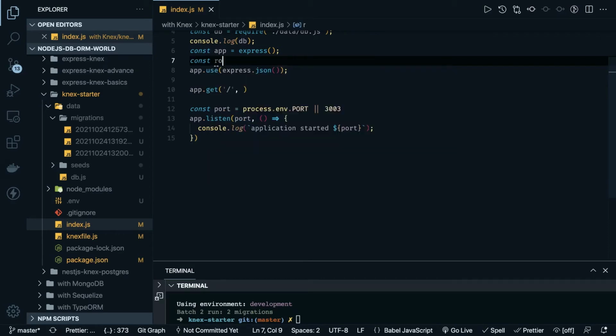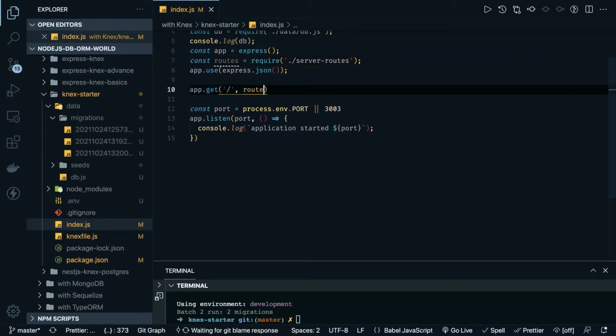A simple basic Express app, routes equal to, we can create all the route definitions in a separate file, server routes, and then here we can say route.get all to-dos. And similarly you can add all your routes, whatever you want to add.